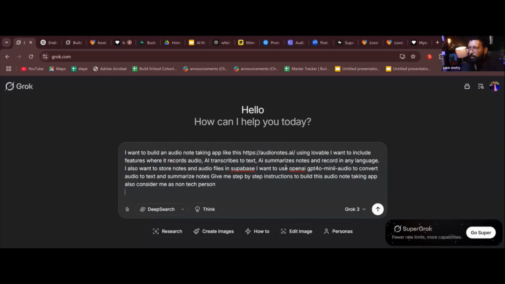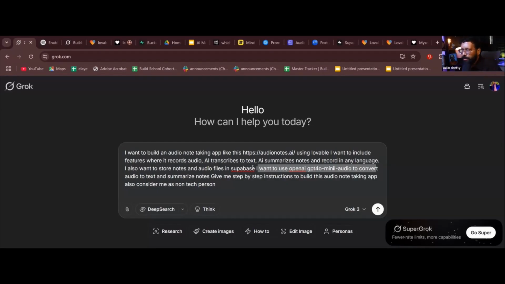But here, what I told is I already have a plan. I know who my competitors are, so I'm giving the reference. I know what front end I'm going to use. I want to include the features where it records. I have included all the features. And I also told it I want to store notes and audio files in Supabase. So I know my backend database, what all I need to store, what the API is, and what AI model I want to use. So this is something which is very important.